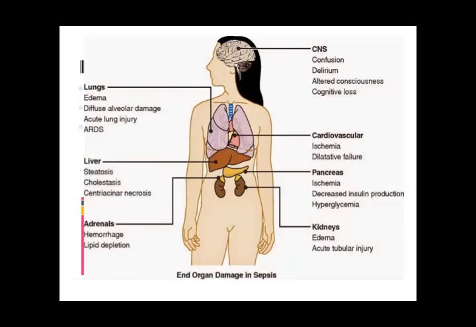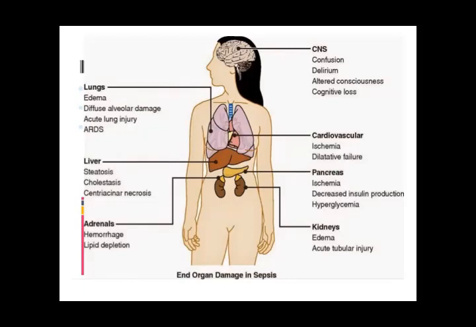When this condition happens in the pancreas, there is ischemia everywhere, decreased insulin production. Obviously, every cell functions after getting its nutrition in the form of blood. When the blood is not there, insulin will not be produced. There is hyperglycemia. Insulin controls the glucose level in the body.